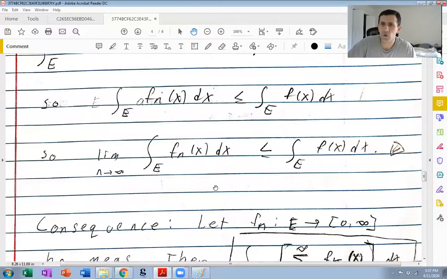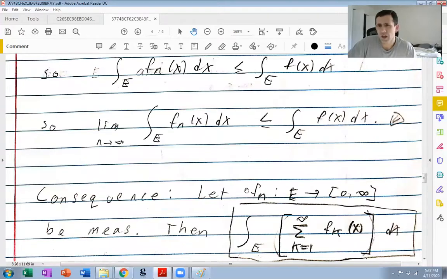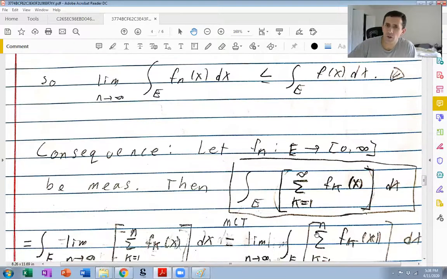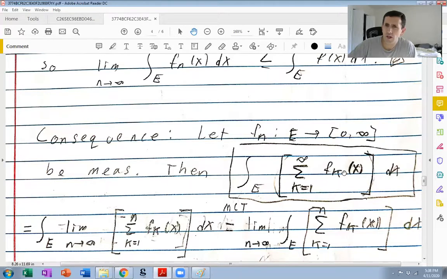So a very important consequence, almost immediate consequence, is if I have a sequence of non-negative measurable functions, then the integral of the sum exists. It could be infinity, but the sum absolutely exists because we're taking the infinite sum of non-negative numbers, and that always exists. Right? So let's write this as the limit of the partial sums. Well, the partial sums are obviously increasing.